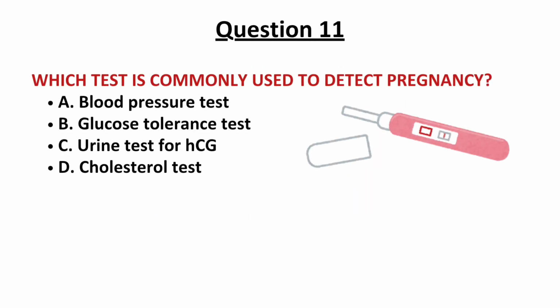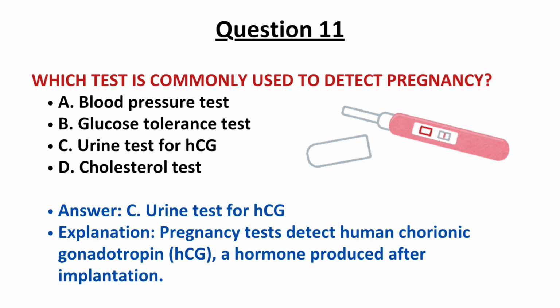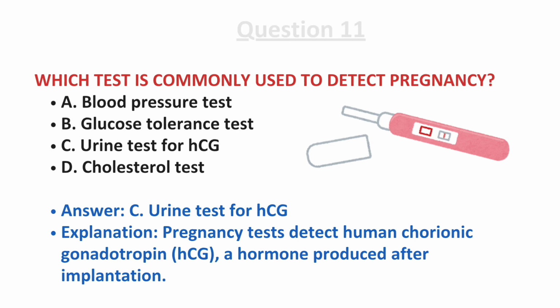Question number 11. Which test is commonly used to detect pregnancy? Options are blood pressure test, glucose tolerance test, urine test for HCG, and cholesterol test. And the correct answer, as we all know, is option C, urine test for HCG. Pregnancy tests detect the human chorionic gonadotropin hormone produced after implantation.